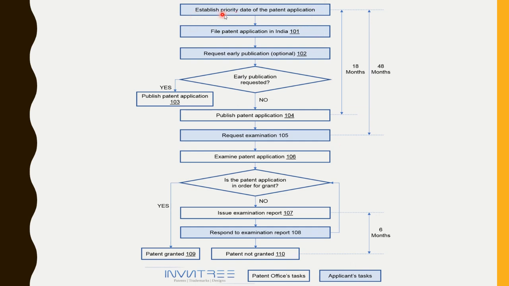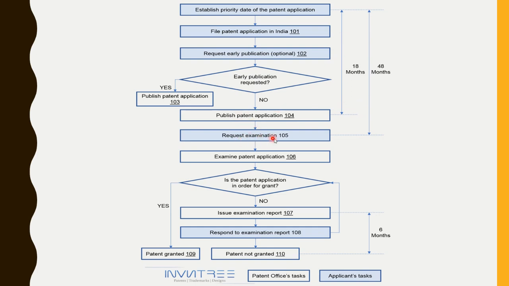So the first thing is to establish the priority date by applying for the patent. It can be that you are applying in India, or you can be applying through PCT in any nation. That will be your priority date. From that day your 20 years get started. Then you can file the patent application in India, then you can ask for early publication. That is optional, right? If you ask, it will be published early. If you are not asking, it will be published within 18 months.